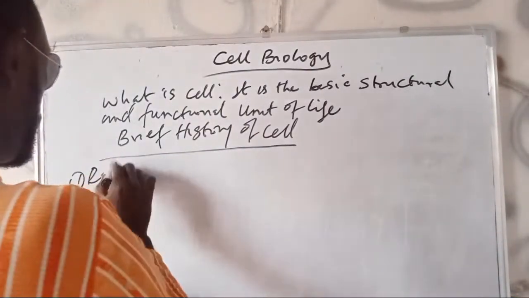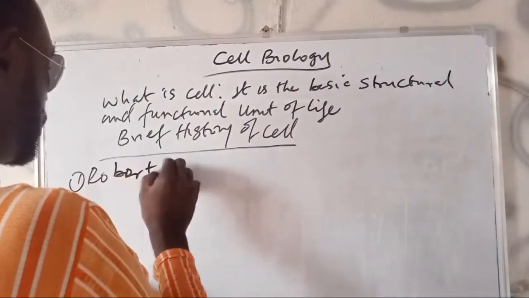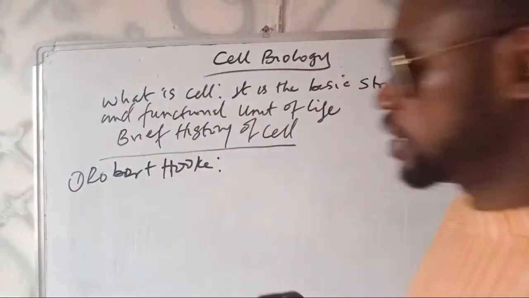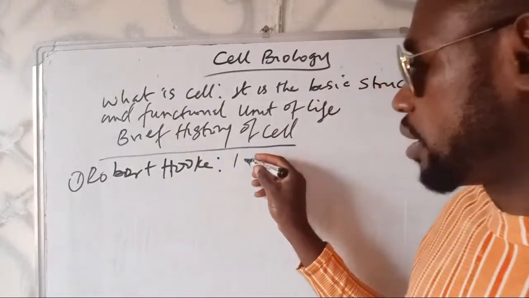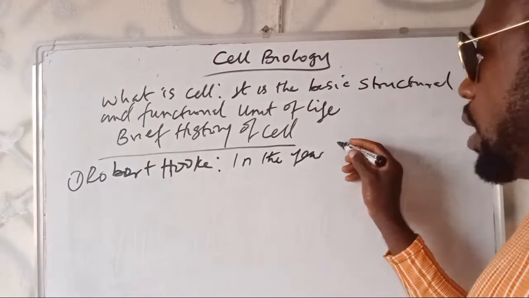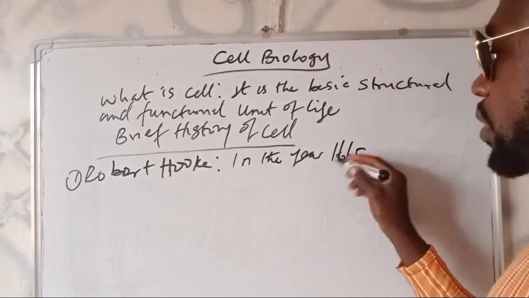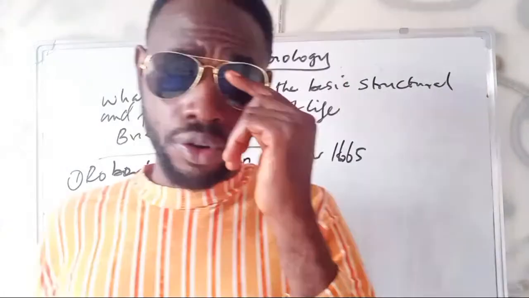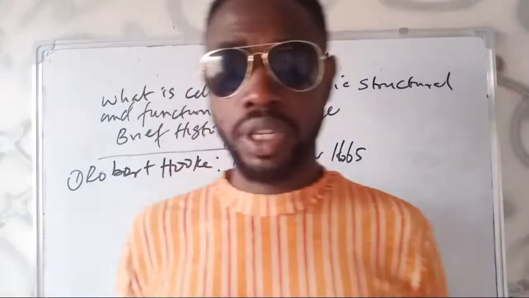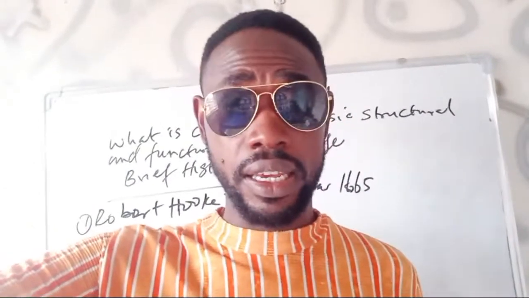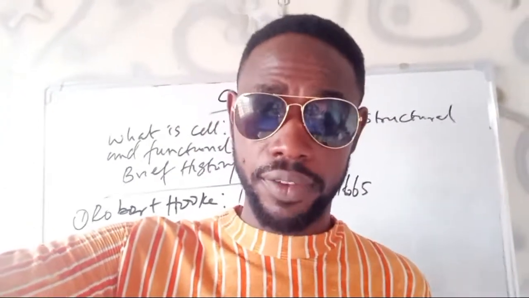If you hear Hooke's law in physics, he discovered the cell in the year 1665. So I want to give you the brief history on how he discovered the cell. Robert Hooke, being a physicist, embarked on making a compact microscope by himself, the light microscope.